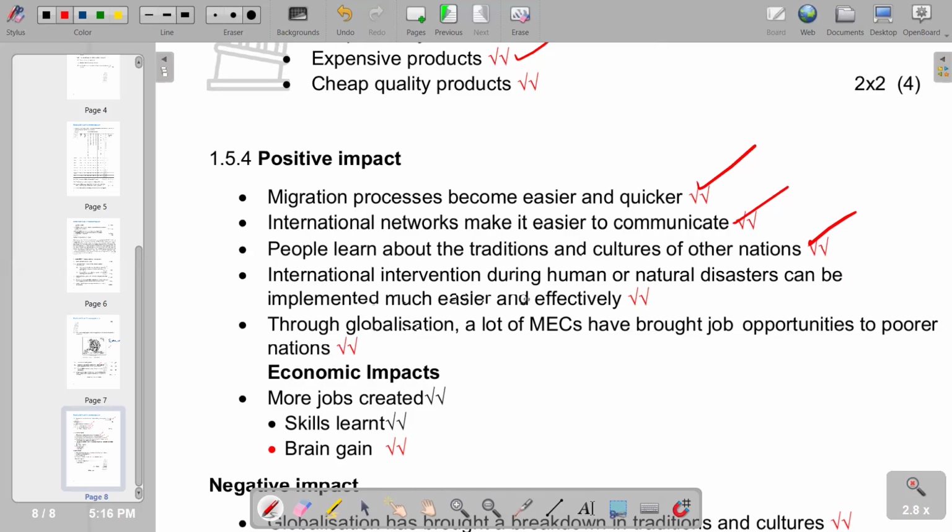They also have international intervention during human or natural disasters can be implemented much easier and effectively due to globalization. And through globalization, a lot of MNCs have brought job opportunities to poorer nations. So that is what we have on that part. And then in terms of positive economic impacts, more jobs are created, skills learned, we are going to have also a brain gain as a positive from the country that is receiving those workers that are coming in their nations. Of course, it becomes the opposite from the country that has their local workers that are going out. It becomes a brain drain, which comes as a negative impact.